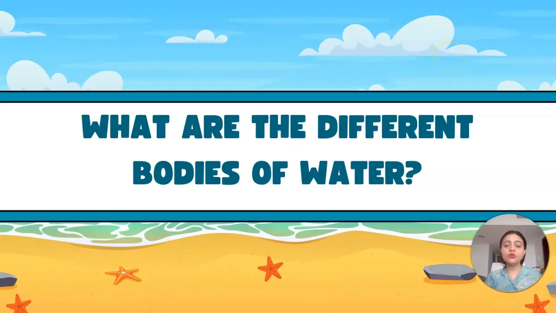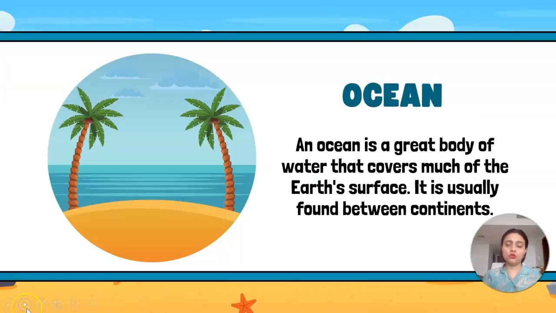All right, students. Now we are going to learn about different sources of water. Number one, the first and a huge source of water, is the ocean. Does the ocean have salt water or fresh water? Can we consume ocean water for our day-to-day needs? No, we can't, because the ocean has salt water. It is not fresh water. The water is salty.